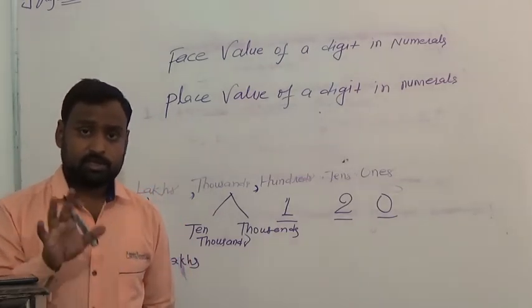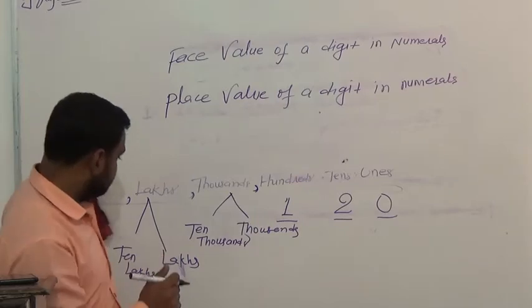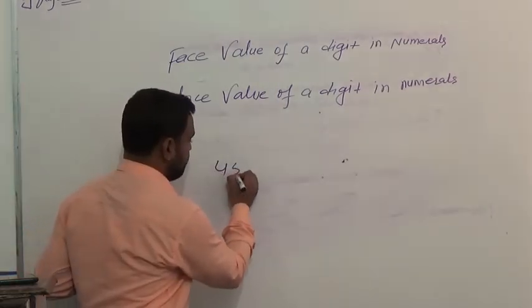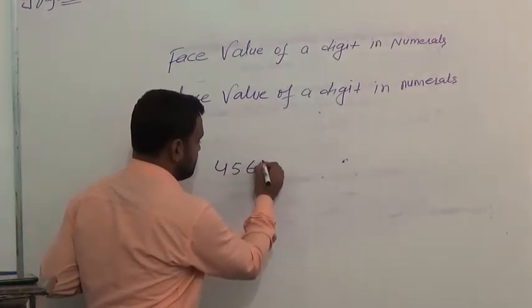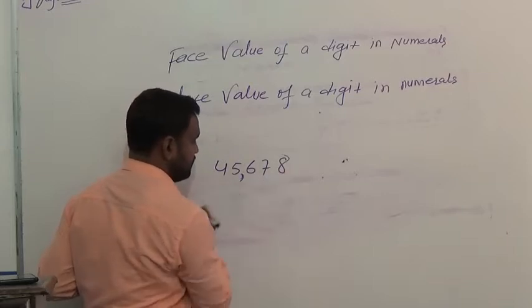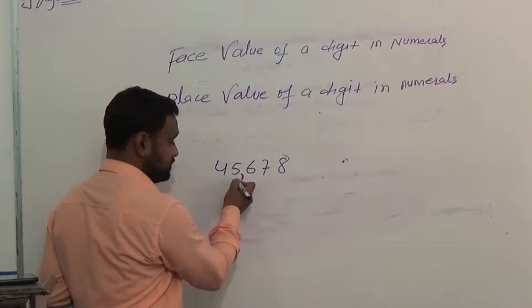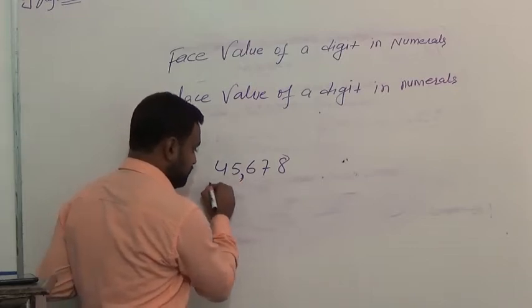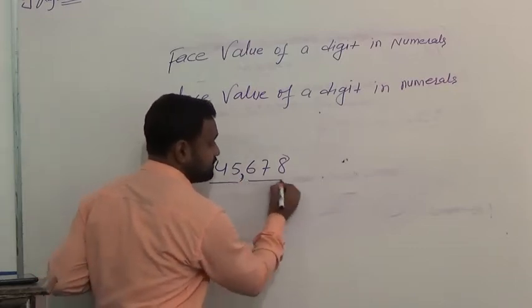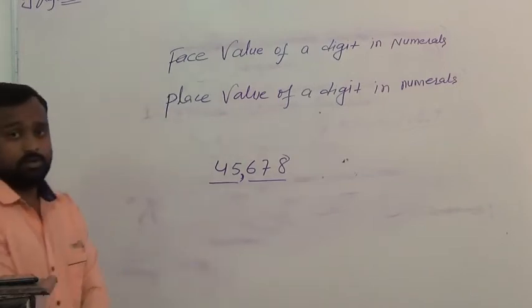Face value remains the same. See the example: 4, 5, 6, 7, 8. Ones, tens, hundreds, thousands, 10,000s means 45,678.